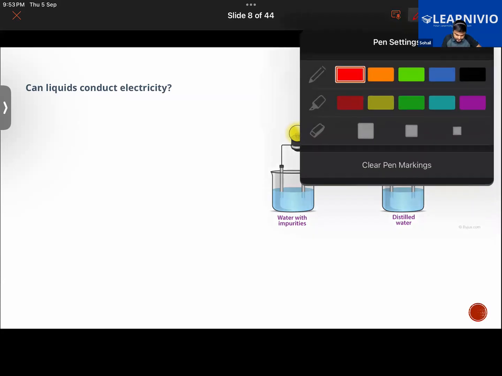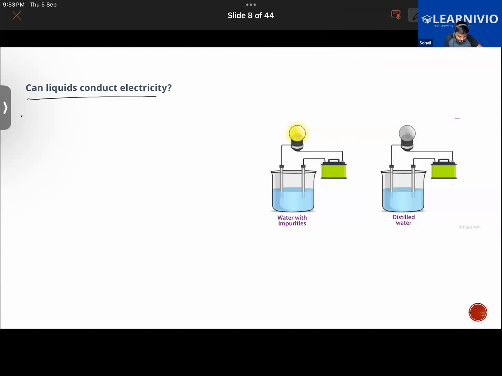Got my point? So there are some liquids, for example, a solution of an acid, base, or salt, that conduct electricity.